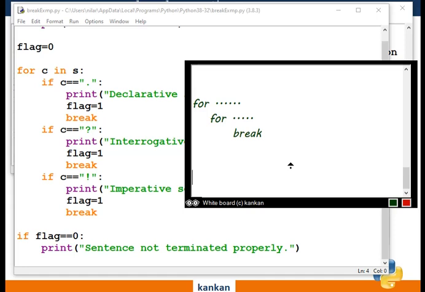Why is it used? The continue statement is basically used not to exit out of the block, but to continue the block by skipping the rest of the code. Already I have told you, and now I am demonstrating it with an example.